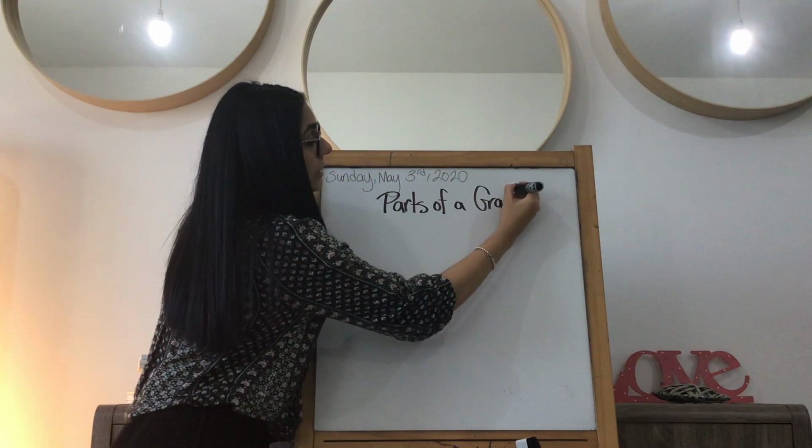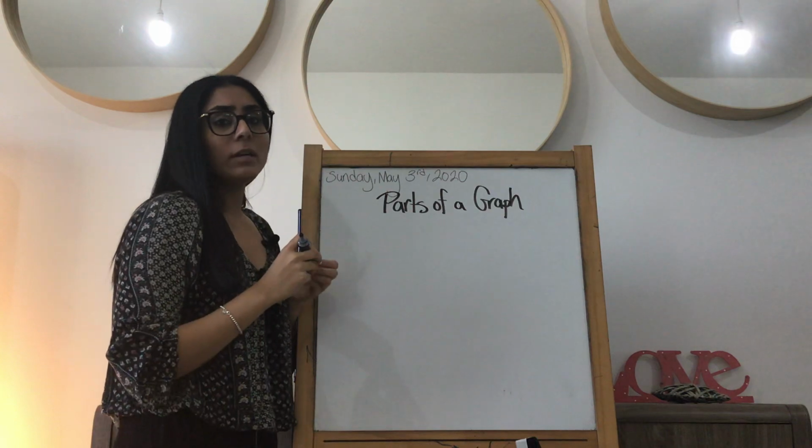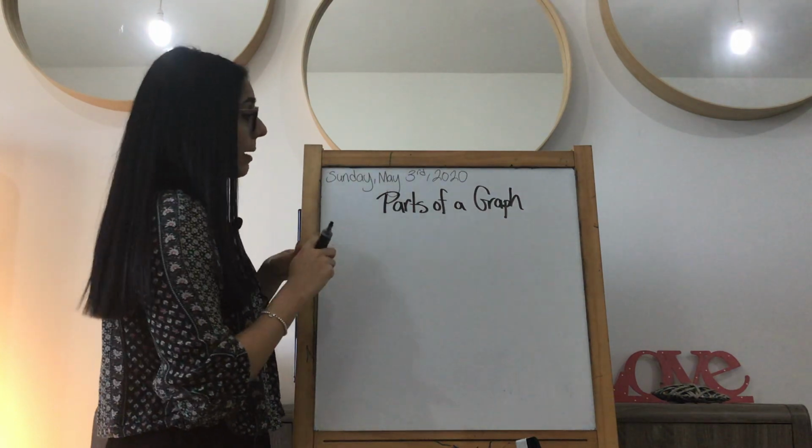Oh, and you'll need a ruler. Okay, a ruler will be really, really useful. I know you have grid paper. If you want to be really neat, try to get a ruler if it's close by.